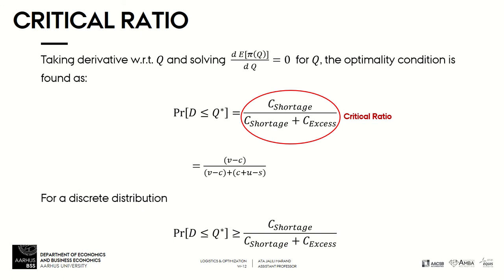This is what it's called, critical ratio. And this is the final equation that we need. We need here to find a Q that satisfies this equation, given that D is a stochastic variable with a known distribution.